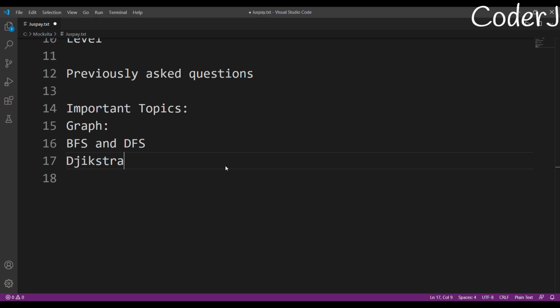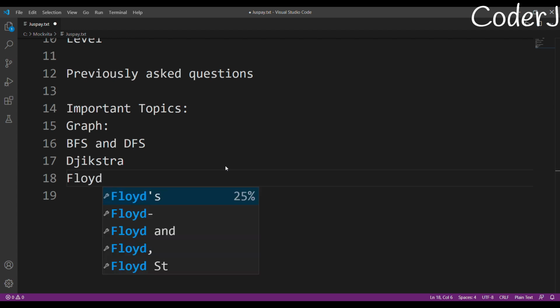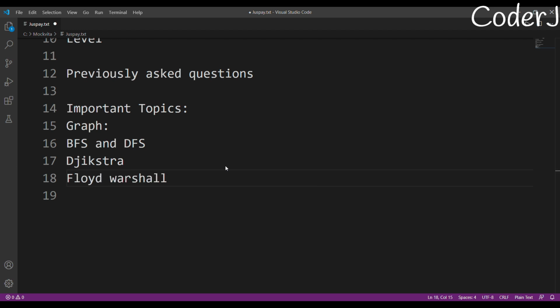And after that, there's one more, Floyd Warshall. This is actually just an enhanced version of Dijkstra, not actually an enhanced version, but let's say an updated version. How? Because using Dijkstra, I can only find the shortest distance from one point to all the points. But using Floyd Warshall, I can find the shortest path from every vertex to every other vertex. Okay, from n vertices to n vertices. So the complexity is different. Floyd Warshall is, I think, n cubed. I don't remember exactly, but just study these algos.